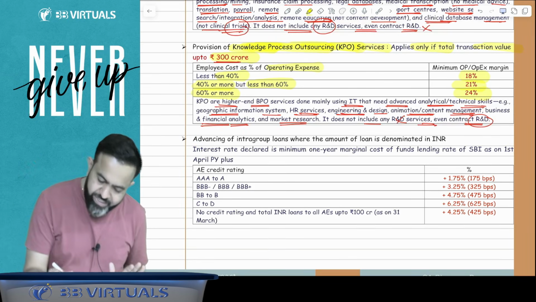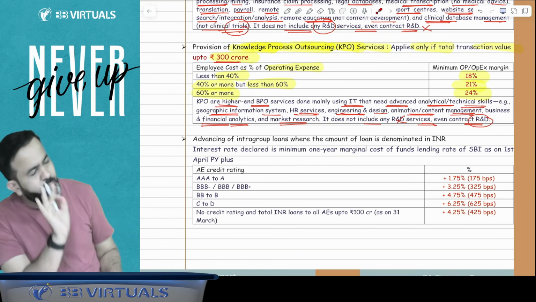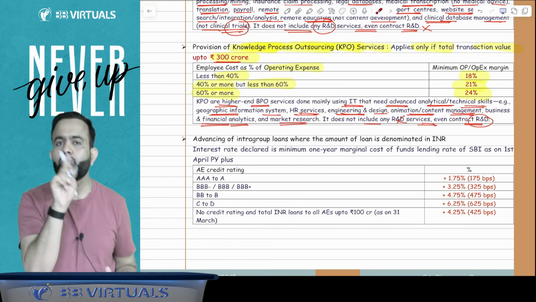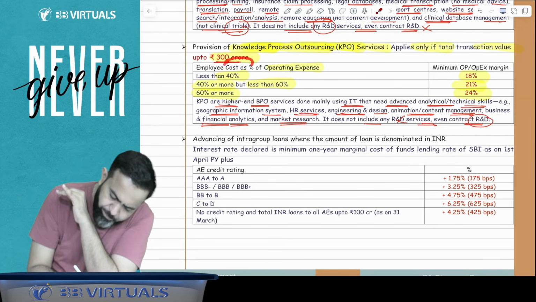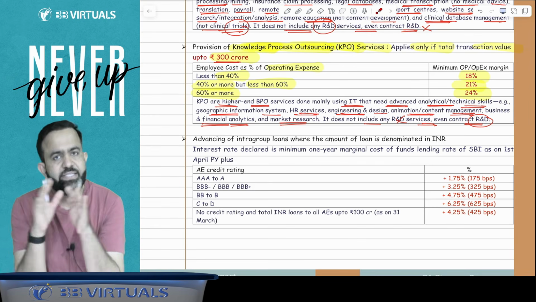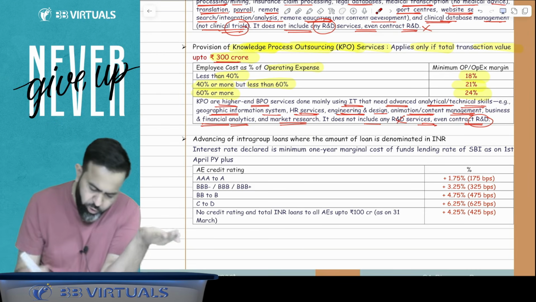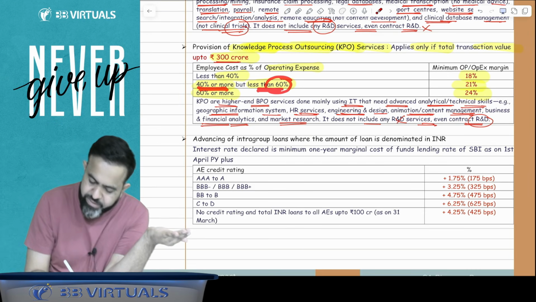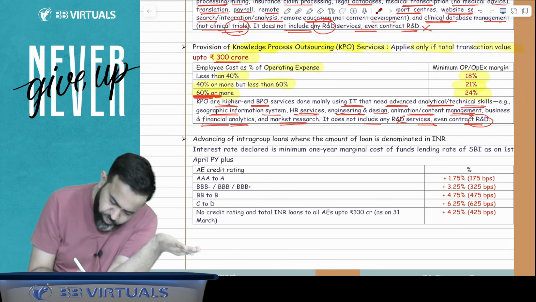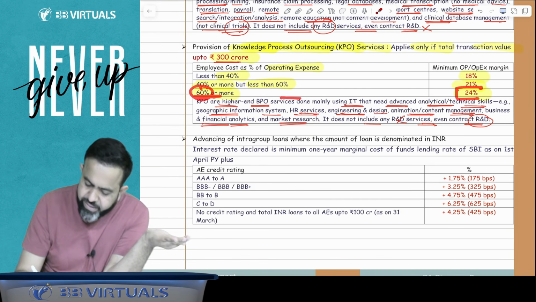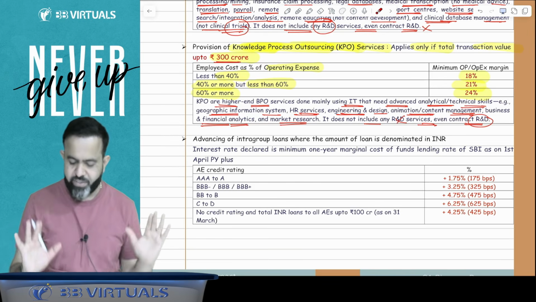So here they are saying, for example, if you are providing KPO services, then how much profit should be declared? First you have to check your employee cost in your operating expenses. If it is less than 40%, then declare 18% profit. If employee cost is 40% or more, but less than 60%, then declare 21% profit. And if your employee cost is 60% or more, then declare 24% of the profit.